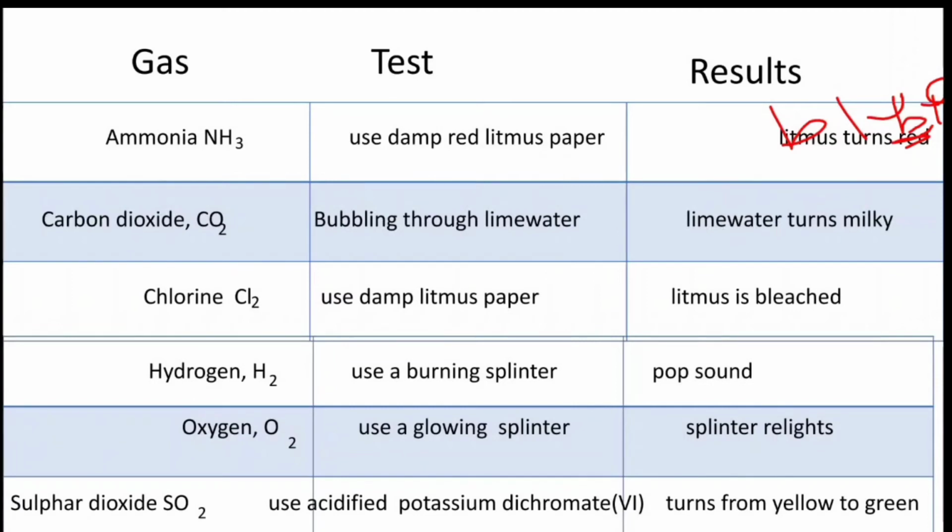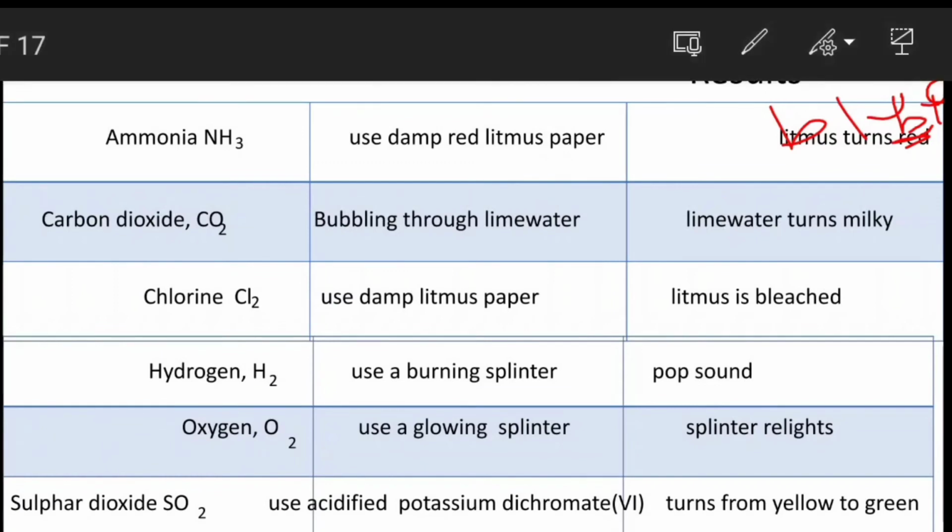For hydrogen, H2, use a burning splinter. When the burning splinter is brought near the hydrogen, we trap the hydrogen in a test tube and bring the burning splinter nearer to the hydrogen, and a pop sound is produced.